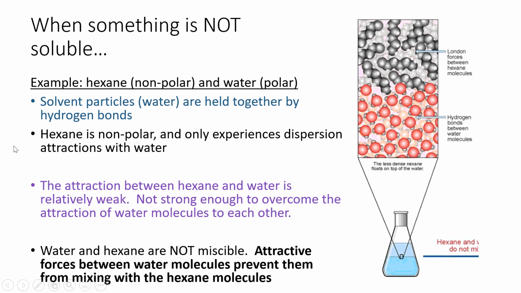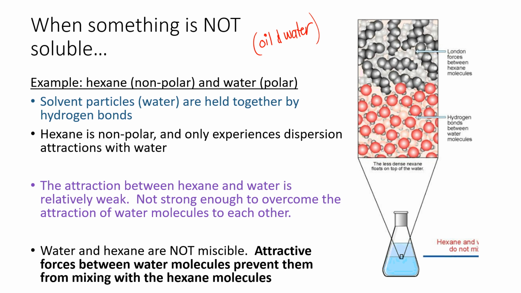So let's look at an example of something that is not soluble and think about why it does not dissolve. An example would be hexane and water. You probably haven't dealt with hexane in your house because that's not super safe to have around, but you've probably seen oil and water, which is a very similar thing happening. When you mix oil and water together, they don't mix. So let's take a look at why that is.